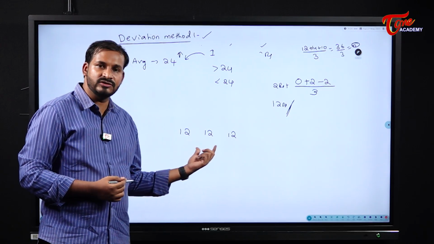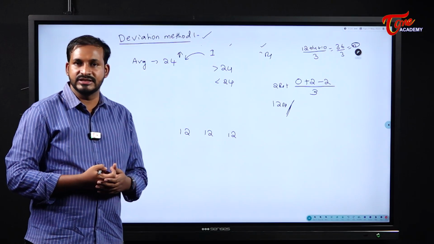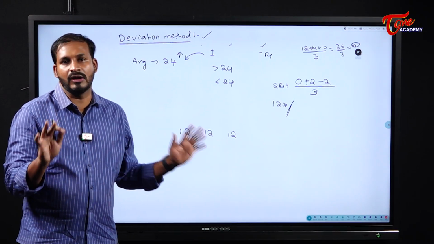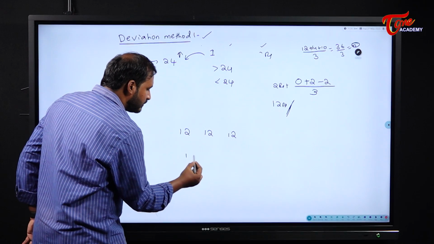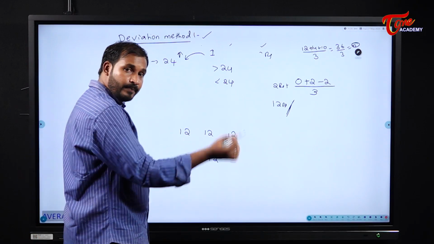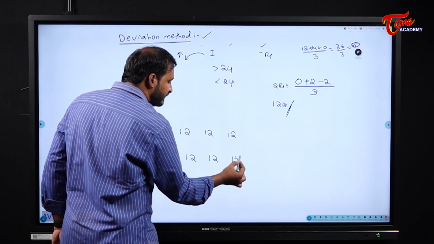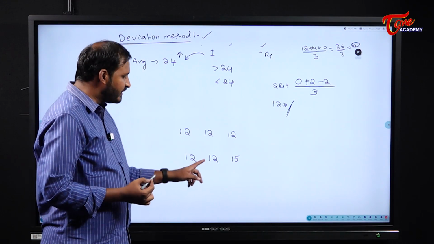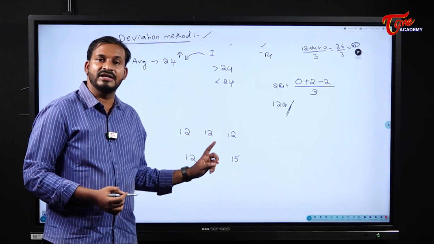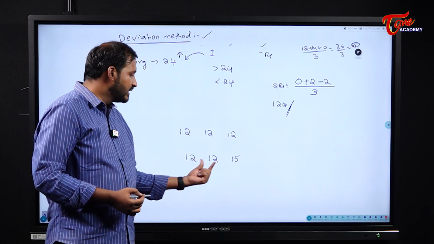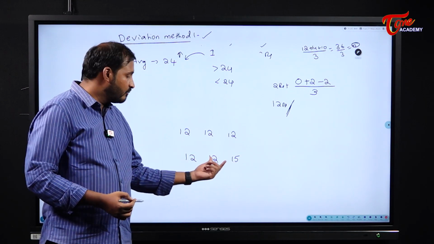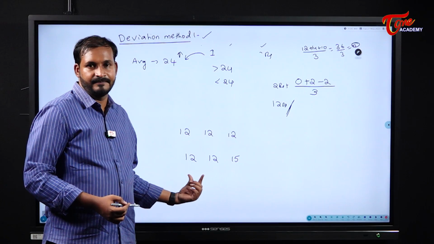Because previously it is 12 and the newly added person is also 12, the average will be 12 only. Now see here, there are two friends, 12 and 12. One new person is added to that group whose weight is 15 kgs. Tell me whether the average will increase or decrease. Definitely the average increases. Why? Because the newly added person's weight is more than the previously present weight.